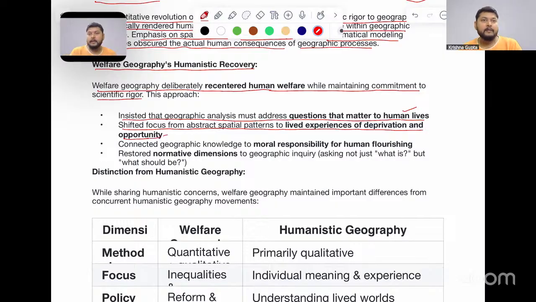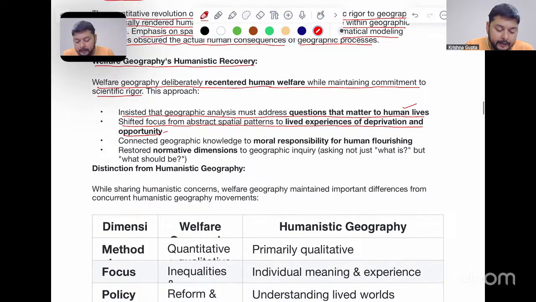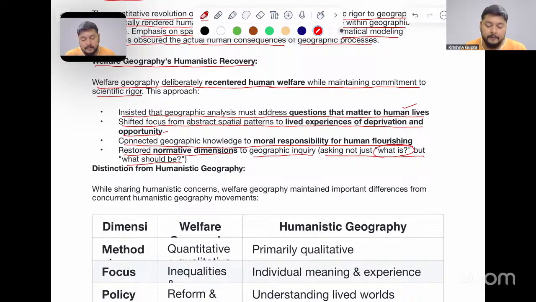For example, if a certain section of society is not getting certain income, certain food, certain nutrition, what are their experiences with respect to the deprivation of those things? So what are the lived experiences? We are documenting those here. It connected geographic knowledge to moral responsibility for human flourishing, restoring normative dimensions to geographic inquiry, asking not just what is, but what should be. Okay, so we are moving from a stance of what the issue is here, to what the solution should be also.